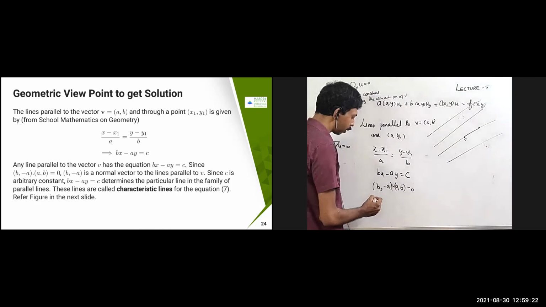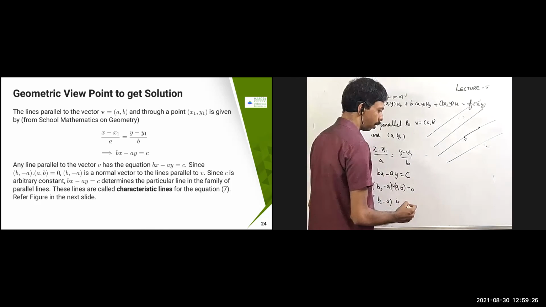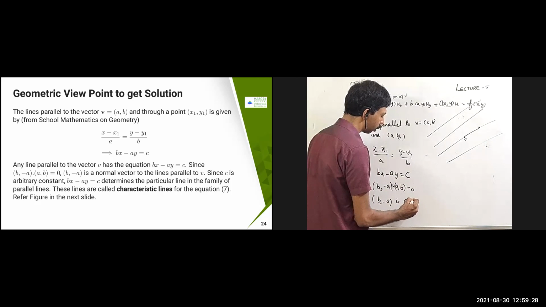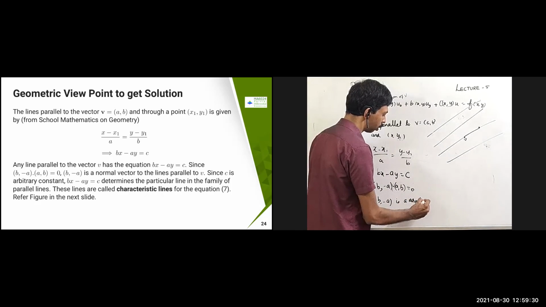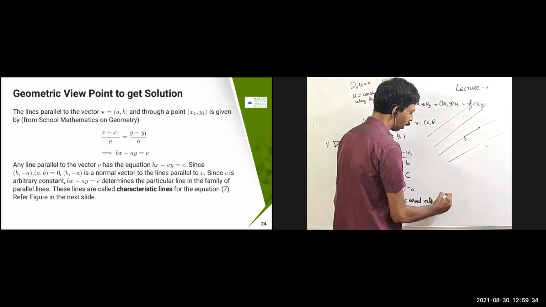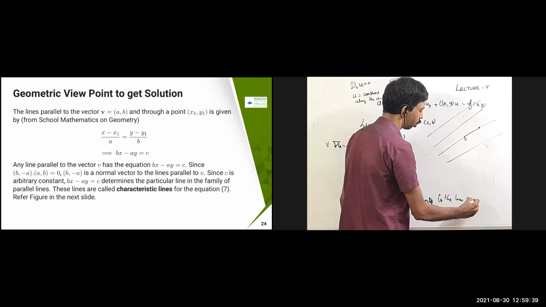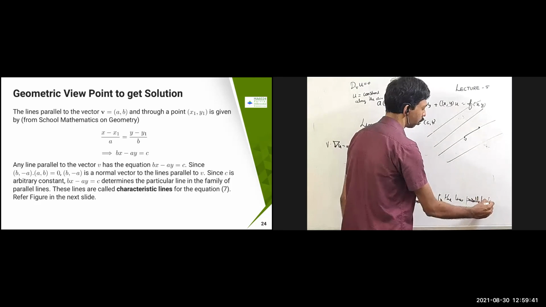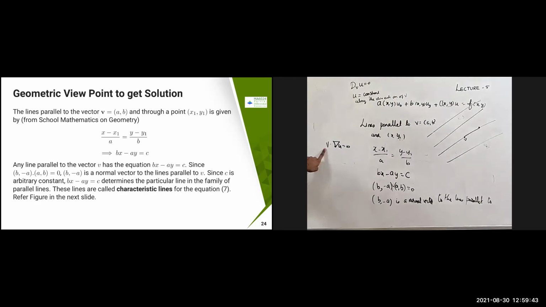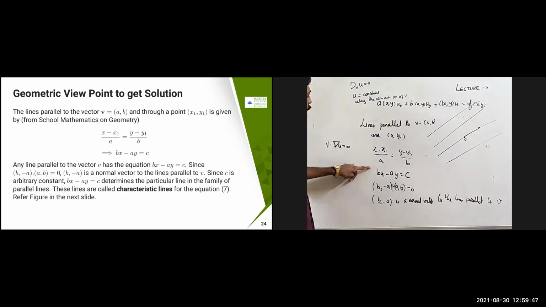Therefore, what is it saying? (b, minus a) is a normal vector to the lines parallel to this one, v. So this is the line parallel to v and passing through the point (x1, y1).